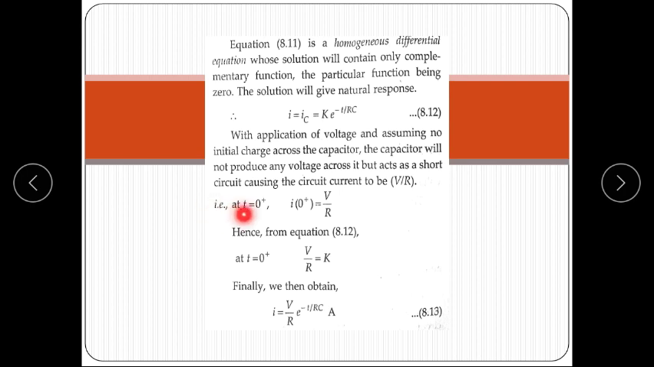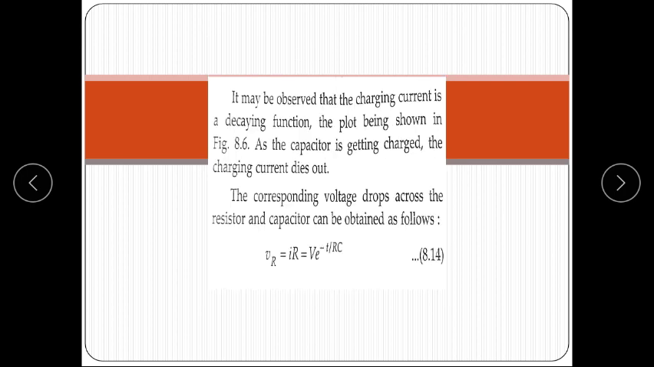Now at t is equal to 0 plus, i0 plus is equal to V upon R. Hence from the equation, at t is equal to 0 plus, the value of k is equal to V upon R. Now we put the value of k in the given equation. The net current i is equal to V upon R e to the power minus t upon RC ampere. It may be observed that the charging current is a decaying function. The plot is shown in the figure; the capacitor is getting charged, and the charging current dies out.